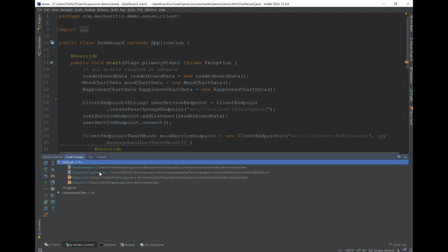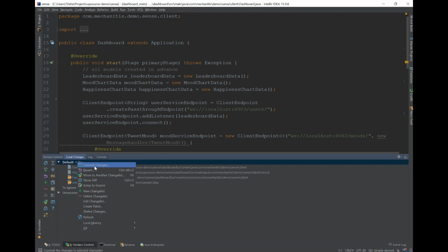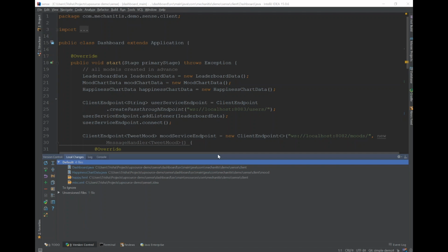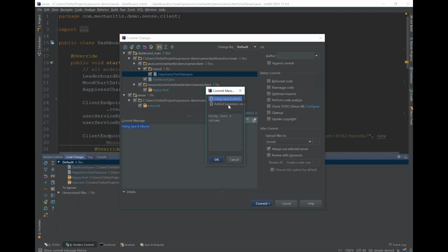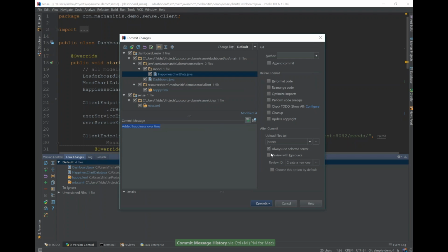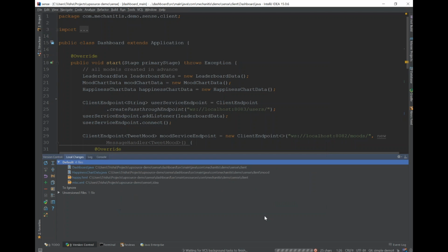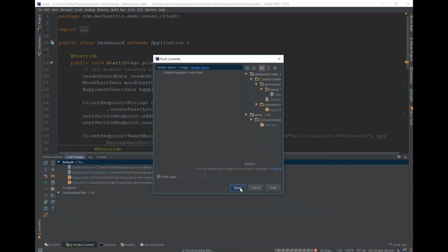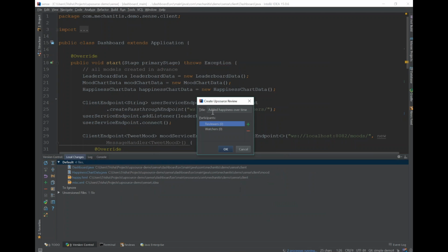So what I've done is I've made some changes to a number of files, and obviously I'm going to want to commit those files. And let's have a look for a message that I want to use. So I'm going to commit this. I can use this to say review it with Upsource, and I want to create a brand new review. So all I have to do is tick this. I'm going to commit and push. And that will push the changes to my server.